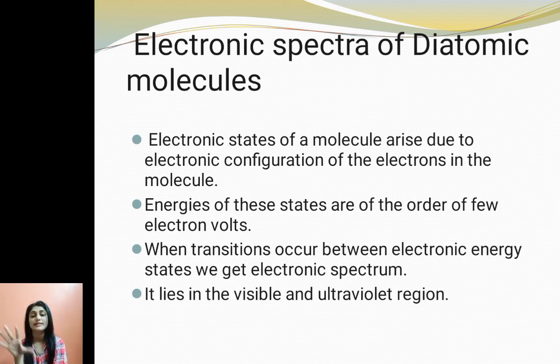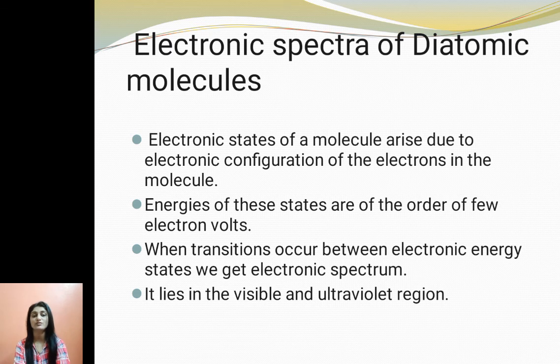We know that rotational energy is of the order of milli electron volt, vibrational energy is of the order of 0.1 electron volt, and electronic energy is of the order of few electron volts. That means the energy is highest in case of electronic spectrum.